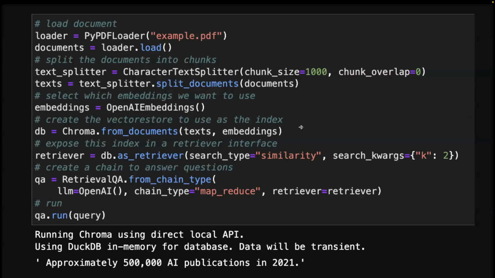Okay, so here's basically how it works. There are different ways to interact with a document. All that code can be simplified into one line of code, but I just want to show you exactly how it works. So I have them in different lines for each step. So first of all, we load the document. Here I have an example.pdf file. I use the PDF document loader to load the document. And then I split the document into chunks. And then I use the OpenAI embedding API to embed my text into vectors.